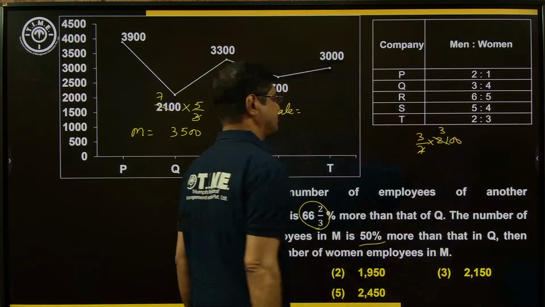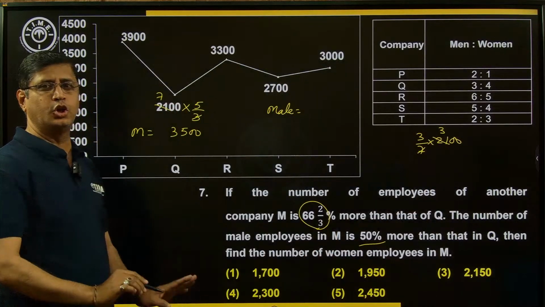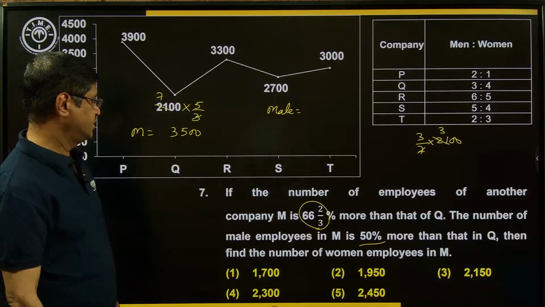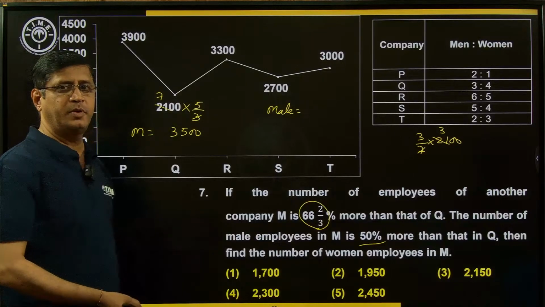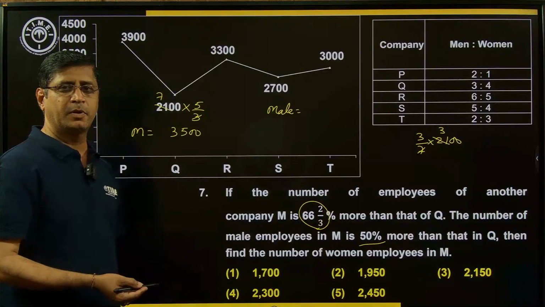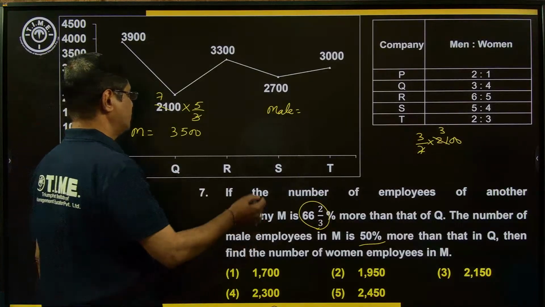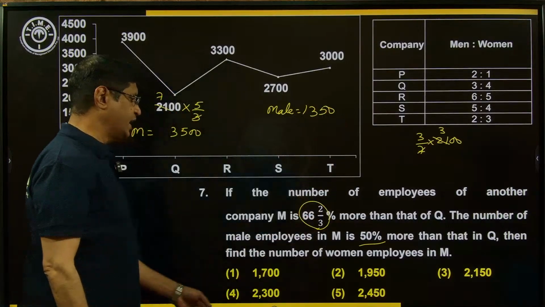Simplify, what is the result? That is 900 male employees in Q. Now 50% more means, what is the 50% of 900? 450. 900 plus 450, 1350. So male here, 1350.